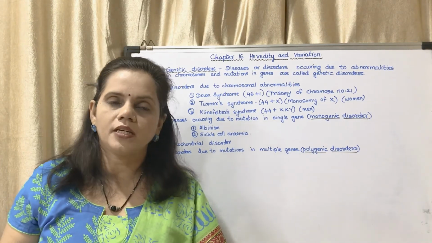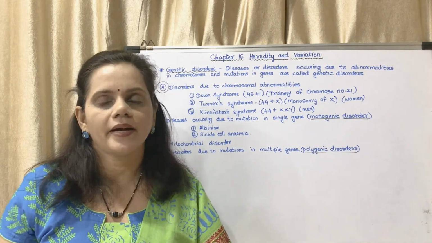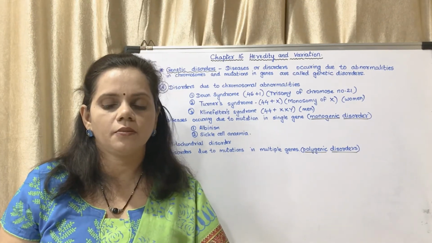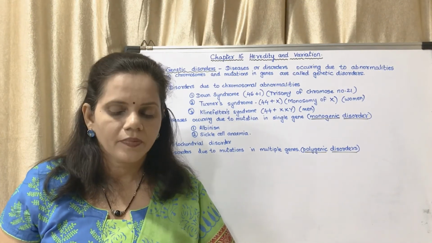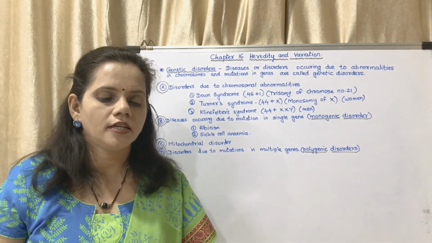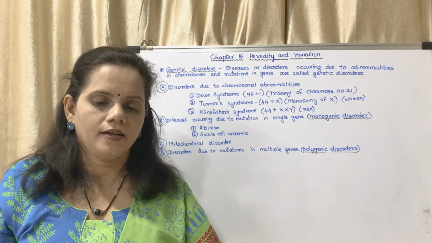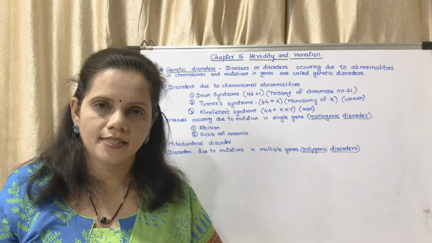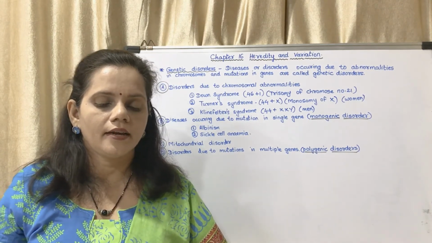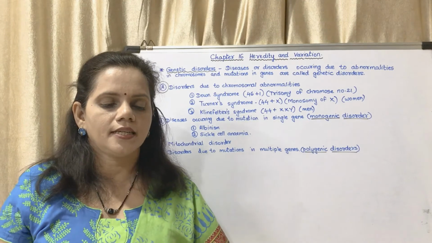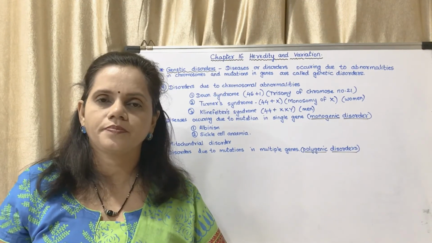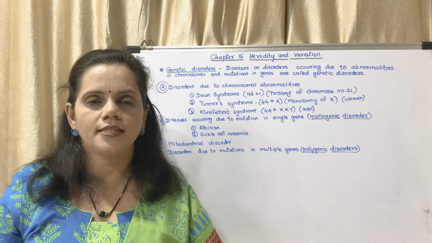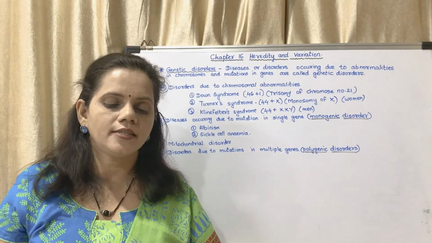Now the third one, that is mitochondrial disorder. We know that mitochondria has its own DNA. Now if this DNA becomes defective, what will happen? During fertilization, mitochondria are contributed by the egg cell. Hence, mitochondrial disorders are inherited from the mother only. Again, this is a give-reason question. Leber hereditary optic neuropathy is an example of mitochondrial disorder. Objective: disorders due to mutations in multiple genes are said to be polygenic disorders.